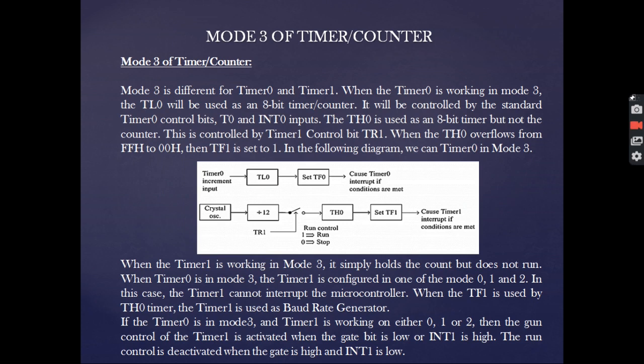Next comes mode 3. Mode 3 is different from mode 0 or mode 1, and it is different also for timer 0 and timer 1. When timer 0 is working in mode 3, TL0 will be used as an 8-bit timer counter. It will be controlled by the standard timer 0 control bits T0 and INT0 input. TH0 is used as an 8-bit timer but not a counter. This is controlled by the timer 1 control pin TR1. When TH0 overflows from FF hex to 00 hex, then TF1 is set to 1. As we can see in the following figure.